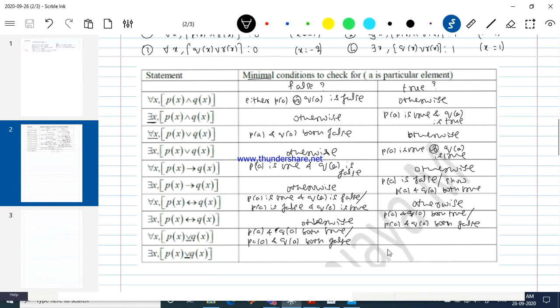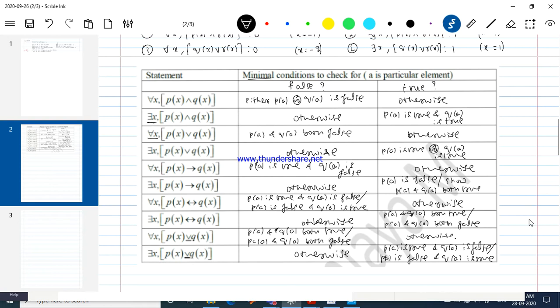Okay, and in this case here, to show it is a true statement, I need to prove P of A is true and Q of A is false. One example to do this. Otherwise P of A is false and Q of A is true. So otherwise it's obviously a false statement. Okay, I hope people are comfortable with this now.